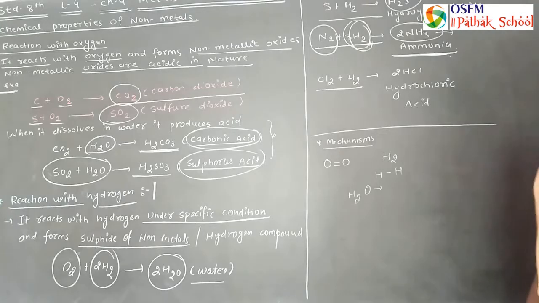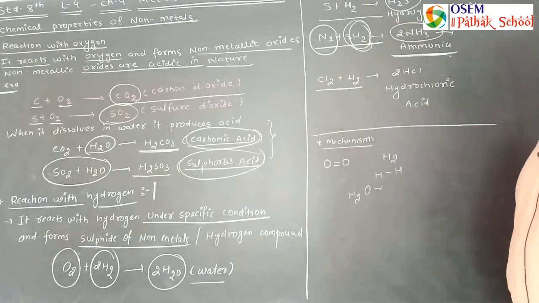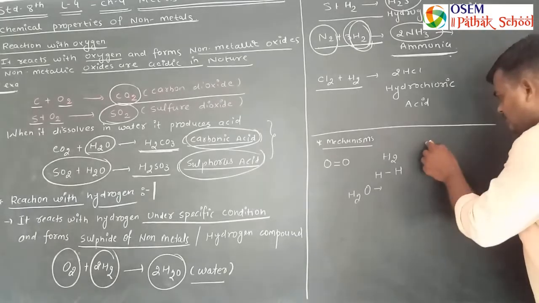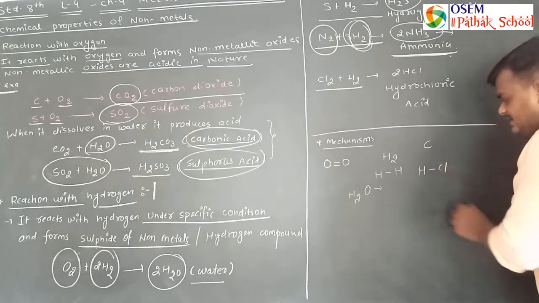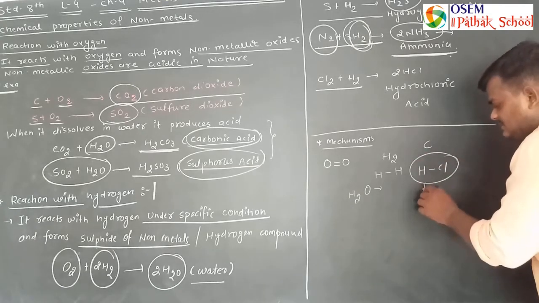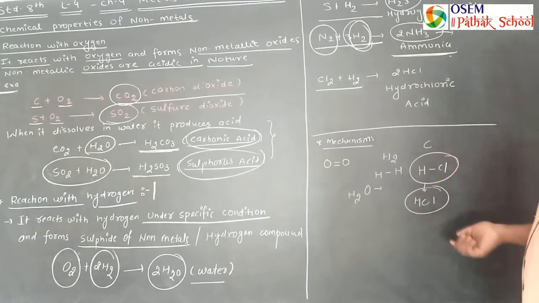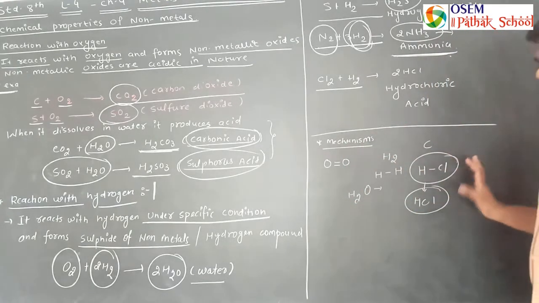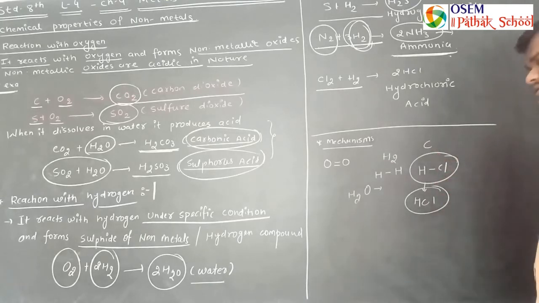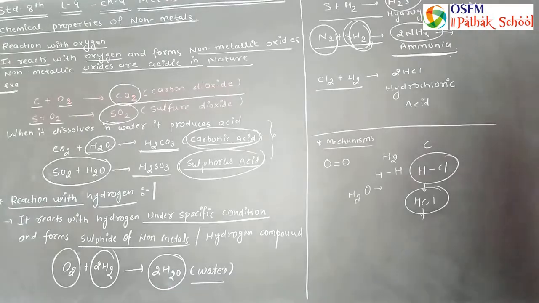This is the formation of HCl. So we know that 1 hydrogen reacts with chlorine and forms HCl, and this is the formation of a covalent bond. You will study that in the upcoming lectures. So here we are not discussing how the bond is formed. So this is the formation of HCl.